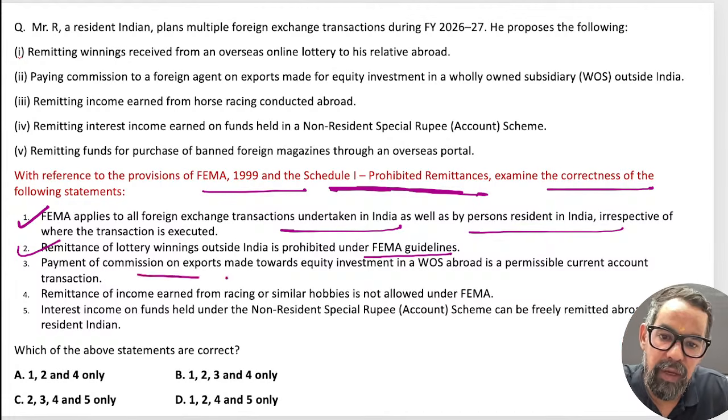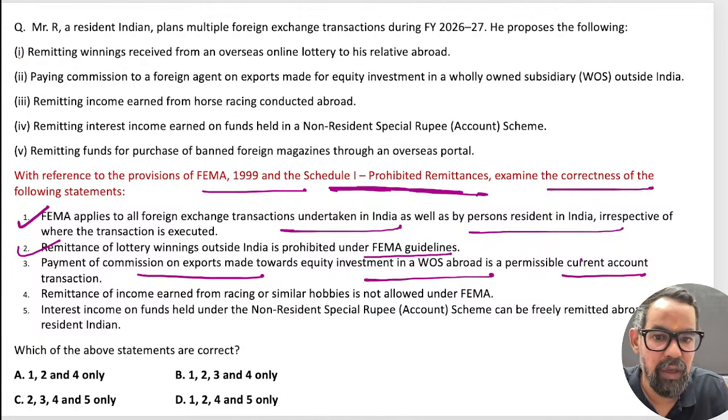Payment of commission on export made under investment in wholly owned subsidiary comes under the capital account transaction. So this is the next one. Remittances of income earned from racing or similar hobbies are not allowed. This is also true. Gambling and all.